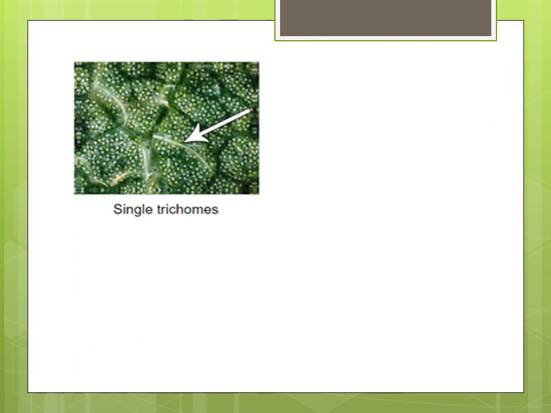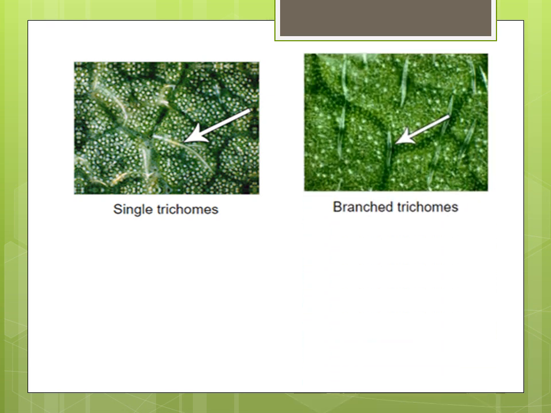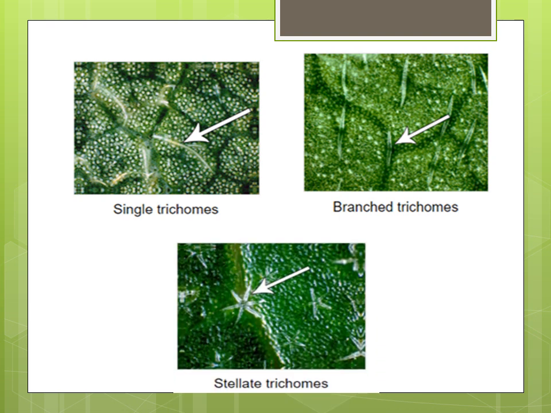This image is showing you a single trichome, a unicellular trichome. These are the branched trichomes or the multicellular trichomes, and these are the stellate trichomes. Stellate trichomes are those trichomes that are of star shape. So any shape that looks like a star is called stellate. So the trichomes that are in star shape are the stellate trichomes. So you can see how many varieties there are. They may be in single form, they may be in the branched form, or they may be stellate.